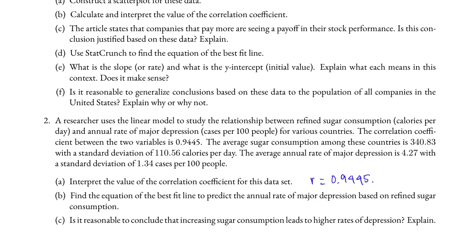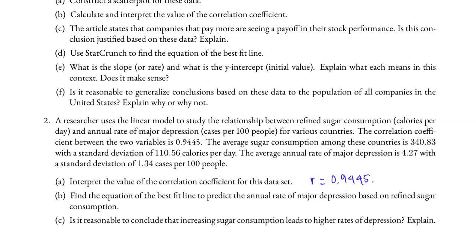These two variables are both quantitative variables. Positive, strong, because it's almost close to 1. So the direction is upward, positive. The strength is very strong. It is almost close to 1.